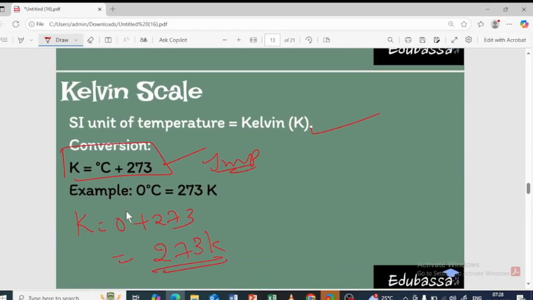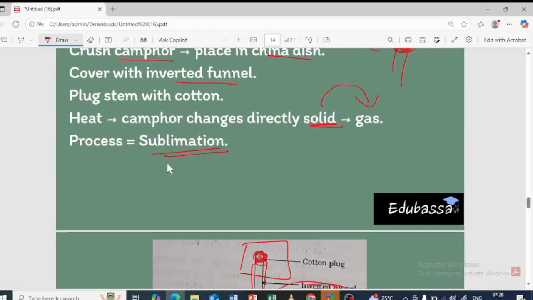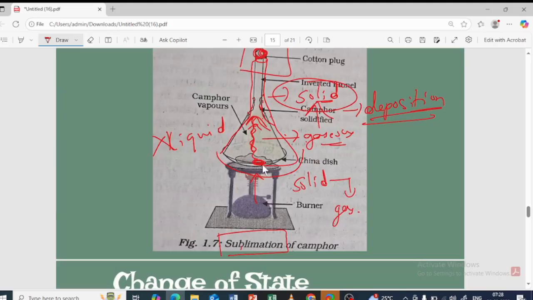So the Kelvin scale, this is the formula in order to convert, which is very simple: degrees Celsius plus 273. And there is one activity where we are going to take camphor and heat it. We are going to place the inverted funnel, and the cotton plug will be placed over here.